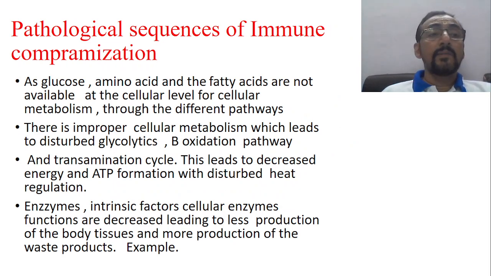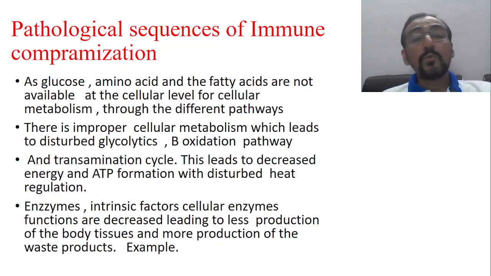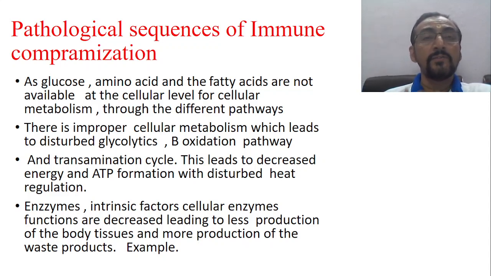Now, pathological sequences of immunocompromisation. As glucose, amino acids and fatty acids are not available at the cellular level for cellular metabolism through the different pathways, there is improper cellular metabolism, which leads to disturbed glycolysis, beta oxidation pathway and transamination pathway cycle. Now this leads to decreased energy and ATP formation. I am explaining the same Shrotasam Sanirodasya. This is happening in Dhatu Ushmana Apachayat, loss of cellular metabolism. This leads to decreased energy and ATP formation with disturbed heat regulation.